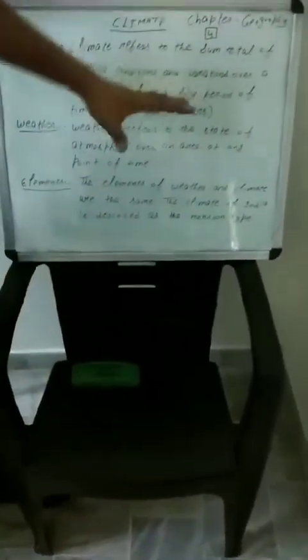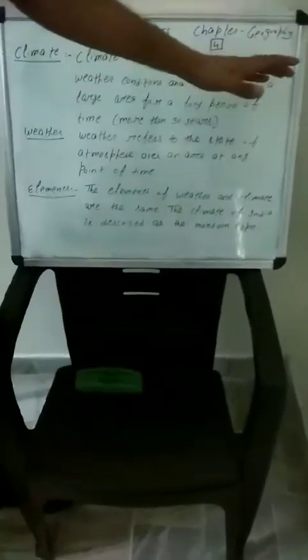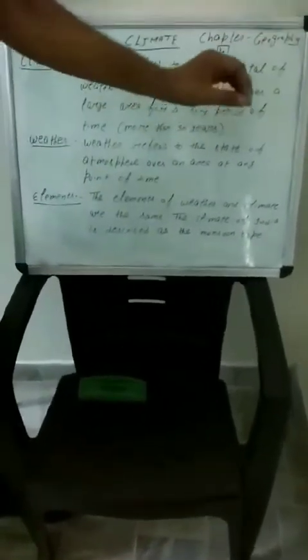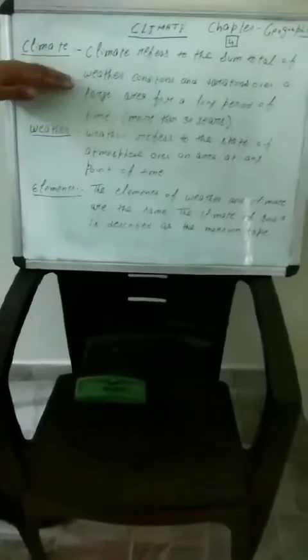Some days the day is very hot, and some days the day is not so hot. It's a little bit cold also. So these are the variations. These are the conditions. The total sum that we have taken is called the climate. So we will take total data of more than 30 years. Then we can say that this is the climatic condition of any particular country.